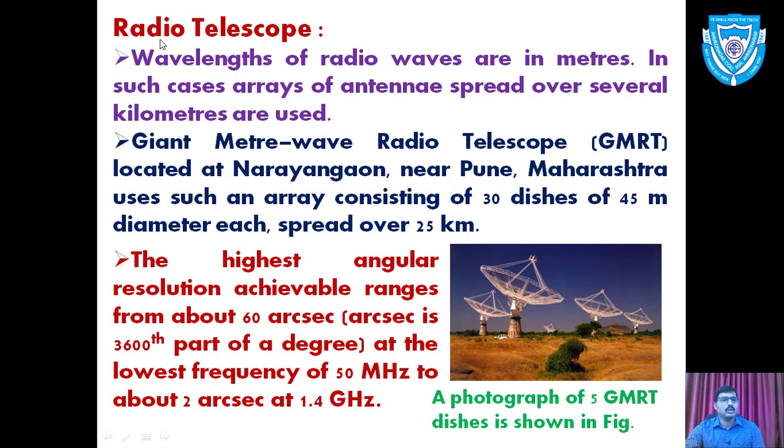Now we have one more short topic, the radio telescope. This is only a general introduction to the radio telescope. Radio means radio waves, a large portion of the electromagnetic spectrum. The wavelength of radio waves is in meters. In such cases, an array of antennas spread over several kilometers is used. So we have a number of receiving antennas, and a photograph will be shown.